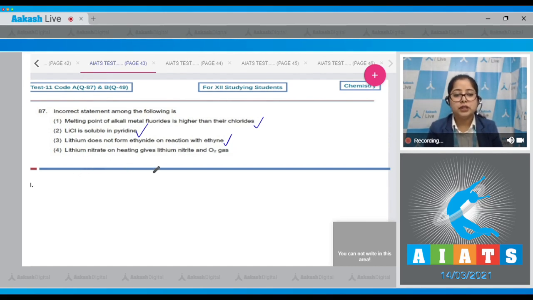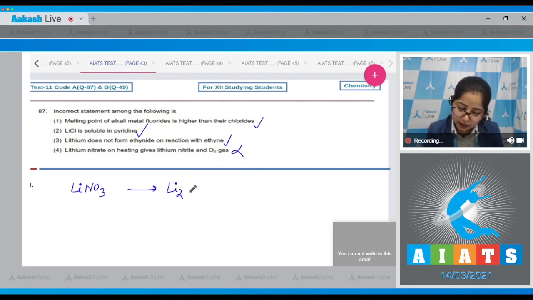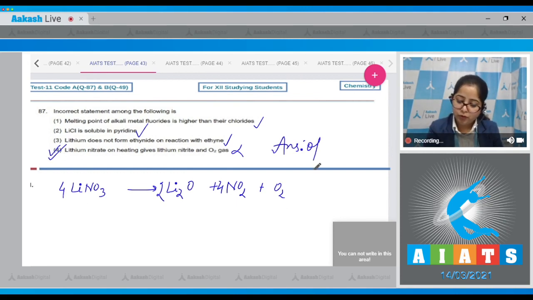Lithium nitrate on heating gives lithium nitrite and O2 gas. Students, this is an incorrect statement, as lithium nitrate, that is LiNO3, on heating gives Li2O plus NO2 plus O2. I'm balancing the equation. That means the correct answer for this question is option number 4.